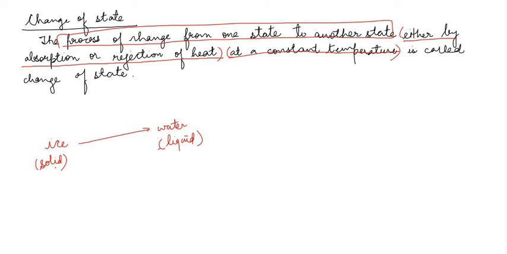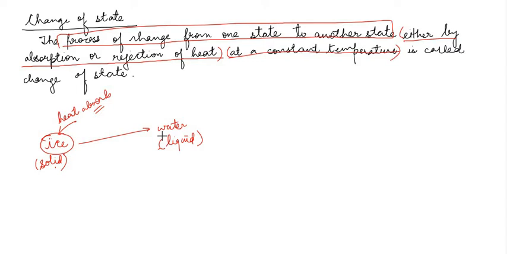So what I need to do, or what this ice needs to take from the surroundings, this ice needs to take away heat. क्या लेगा ये surrounding से? Heat absorb करेगा, है ना? Heat absorb करेगा. This ice will absorb some heat from the surroundings and then it will convert into water.